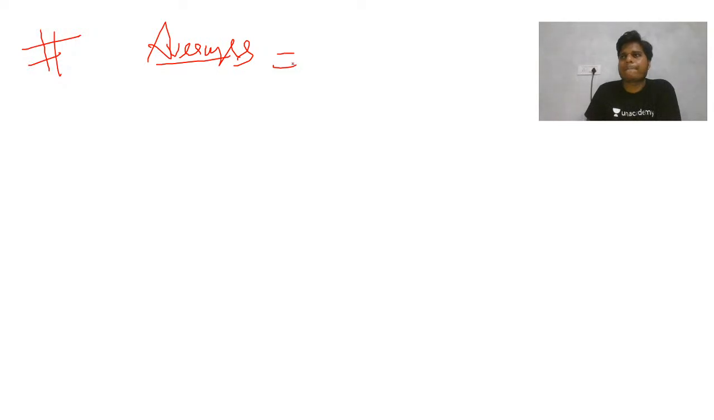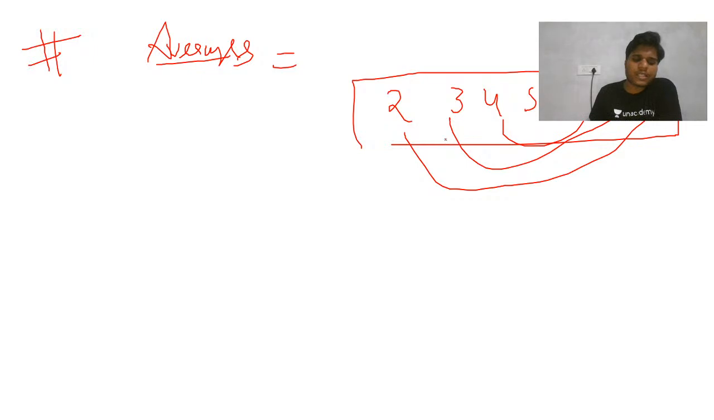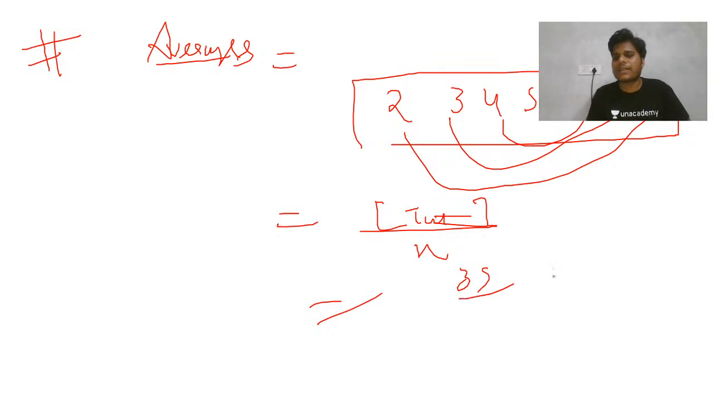Suppose there are a few numbers: 2, 3, 4, 5, 6, 7, 8. You need to find the average. The average is the addition of all these divided by the total number of terms. The summation is 35 and the total numbers are 7, so the average is 5. This is the middle number if the number of terms is odd.